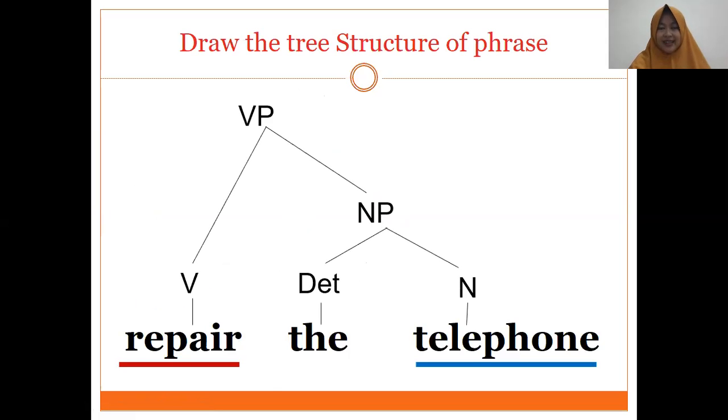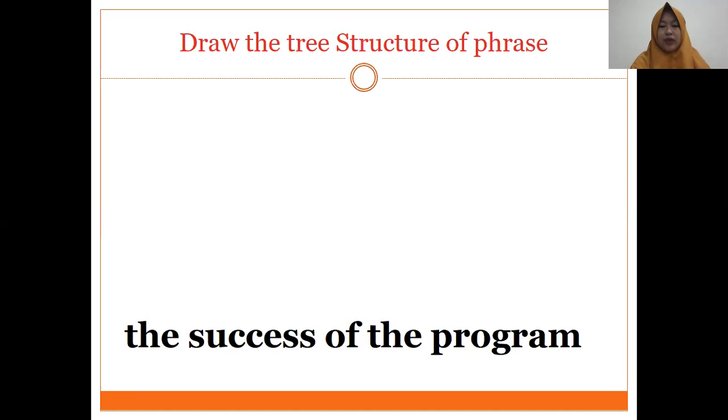Okay, easy, right? Next, the success of the program. When the phrase is started by the word the, it belongs to noun phrase. So the head must be noun phrase.